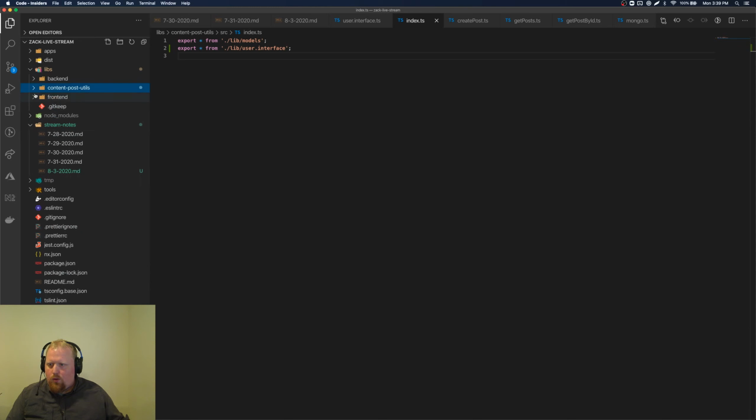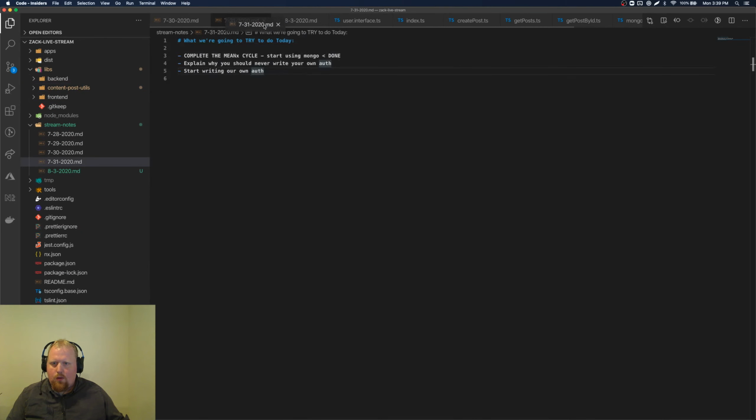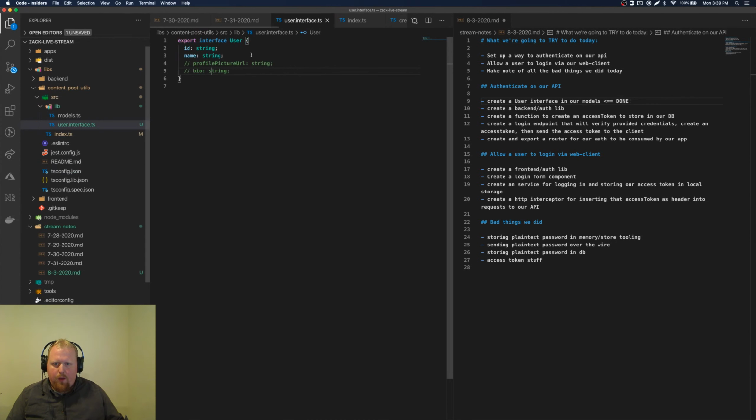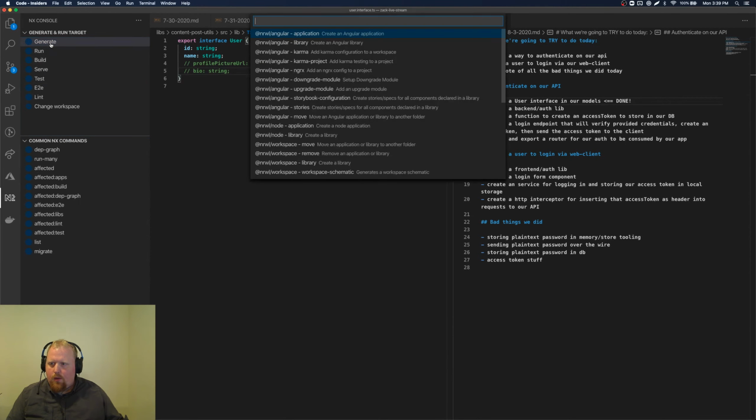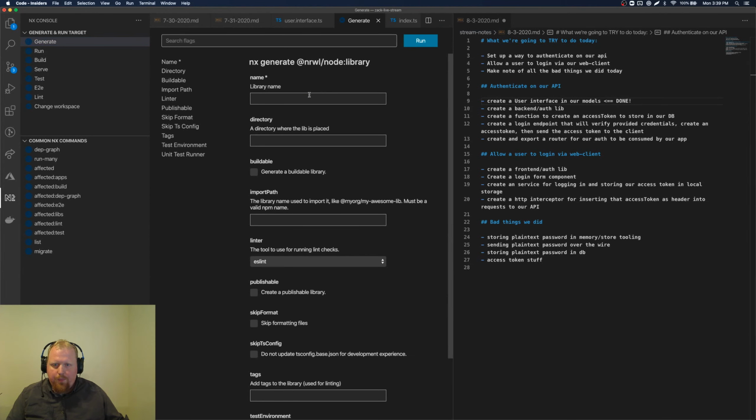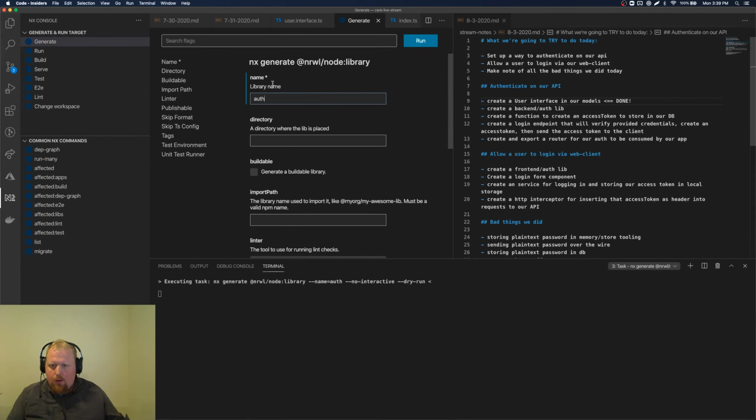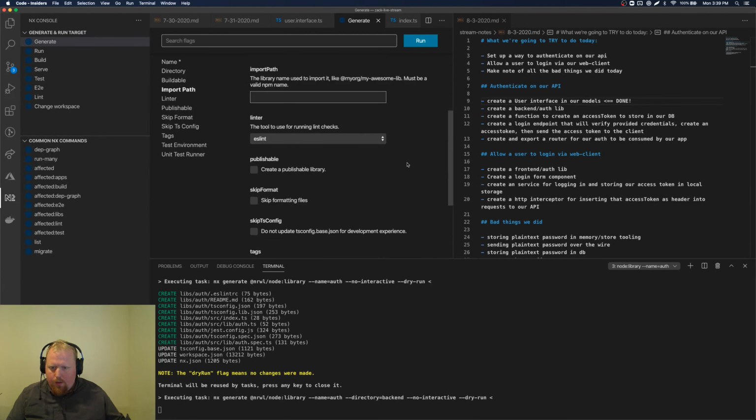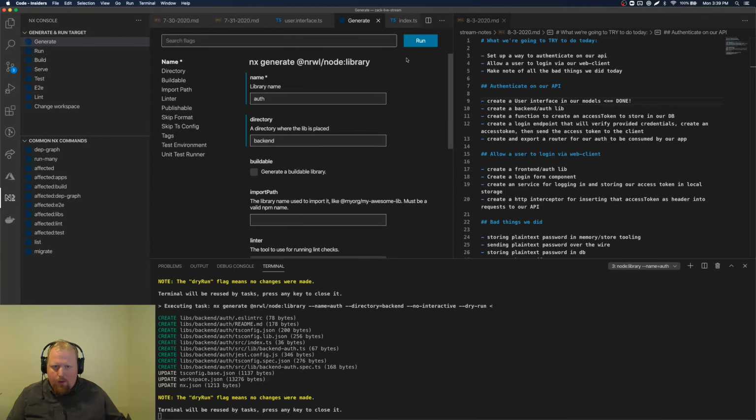And now let's have our markdown file open to the side here. So this is kind of done. Probably want to make some more like a Mongo user eventually here, but for now this is pretty much done. We'll create a backend auth lib. So we're going to generate a new lib with node using the Narwhal node. We'll call this auth. The directory is going to be backend. And I think that's all I want. There we go. So I'll run that.